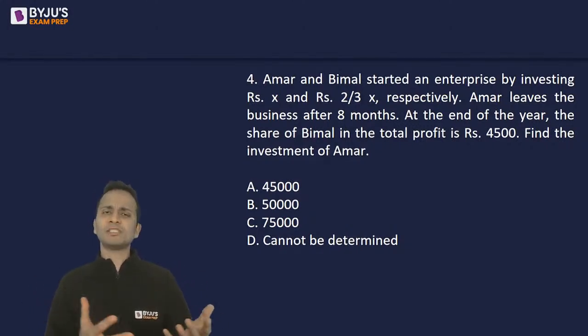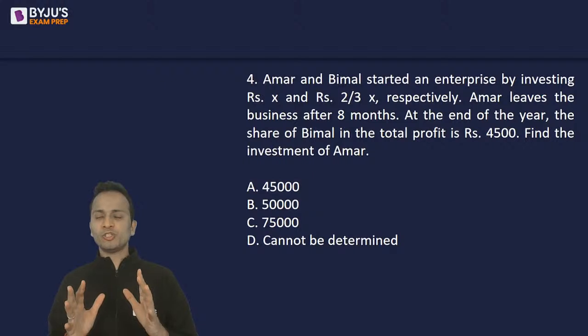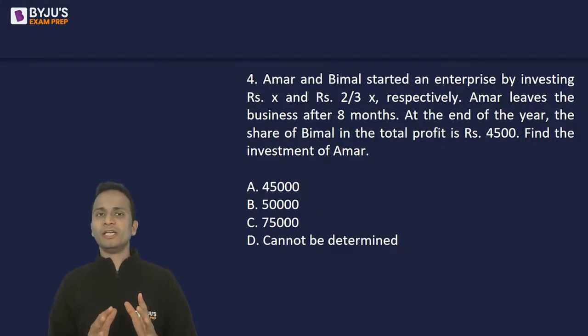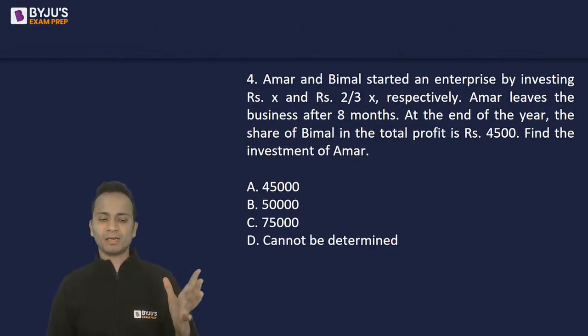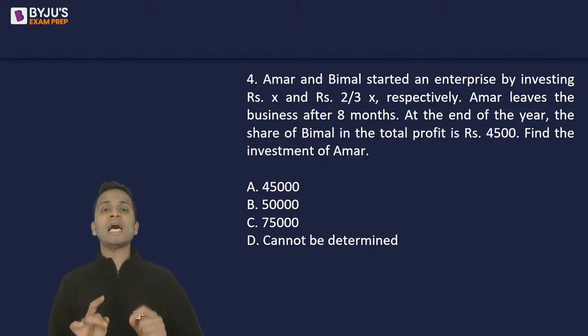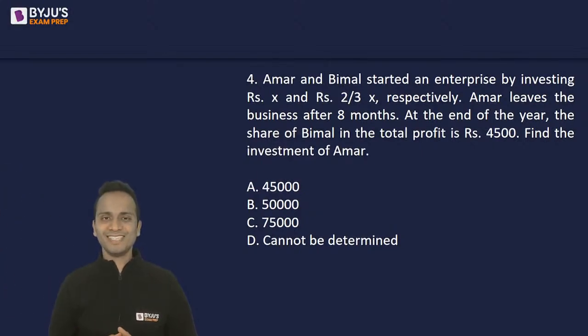This is the concept. This is the basic of partnerships. Now, using both the ratios, we have already calculated the ratio in which the profits will be divided. Now, profit at the end of the year for Bimal is given. So, using this, we will be able to find out the profit for Amar. We can calculate the profit for Amar. But this is what we don't have to calculate. We don't have to calculate the profit, we have to calculate the investment. Okay? Now the investment we cannot calculate at all.